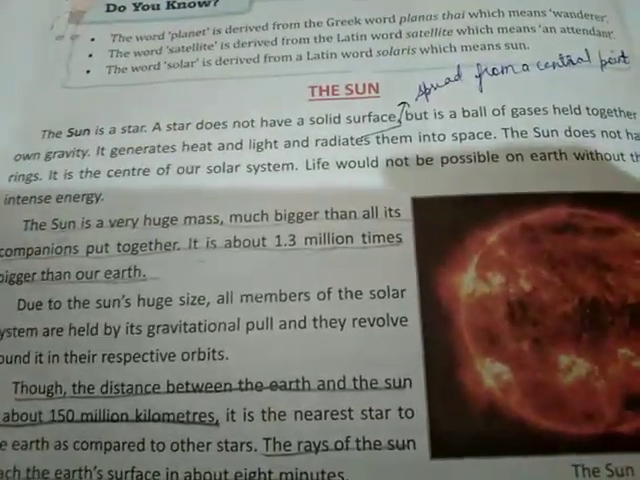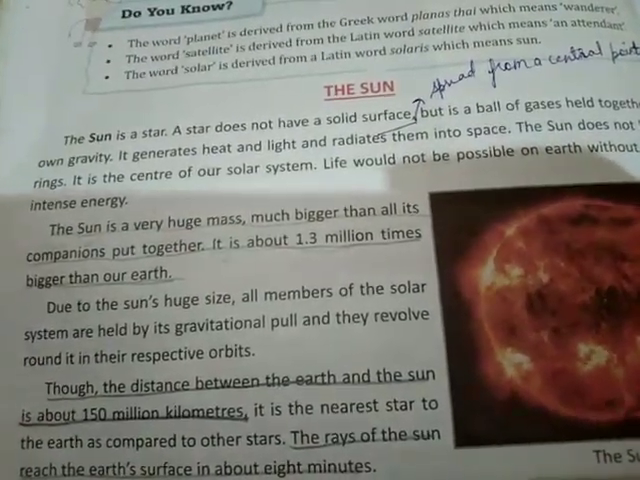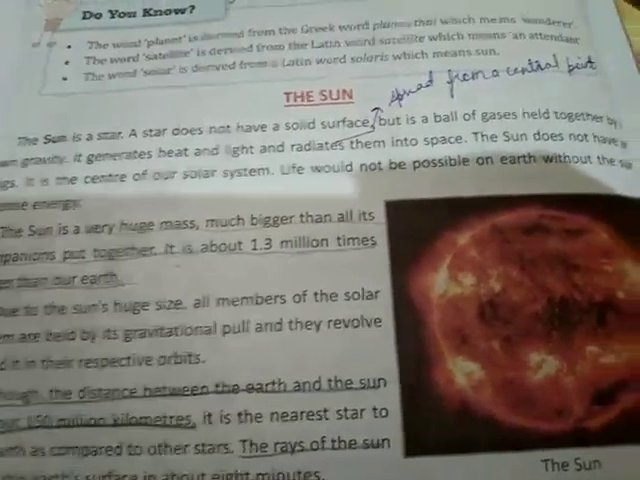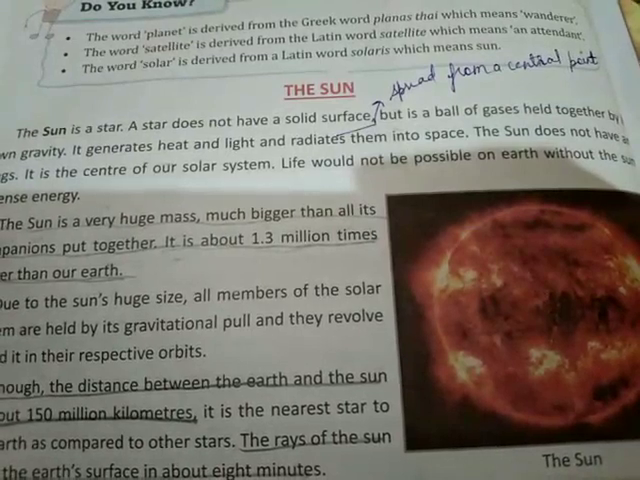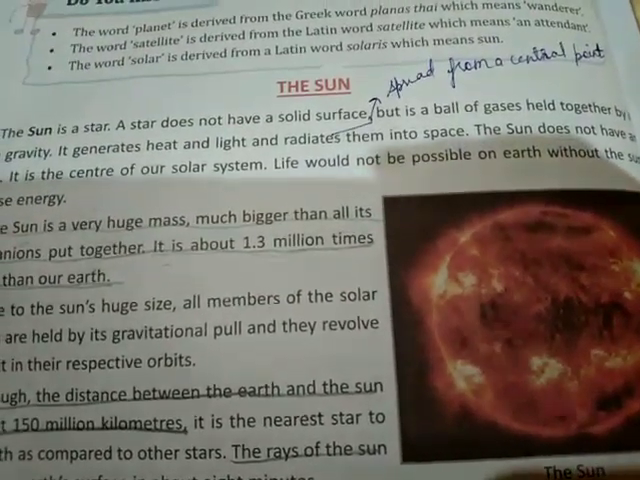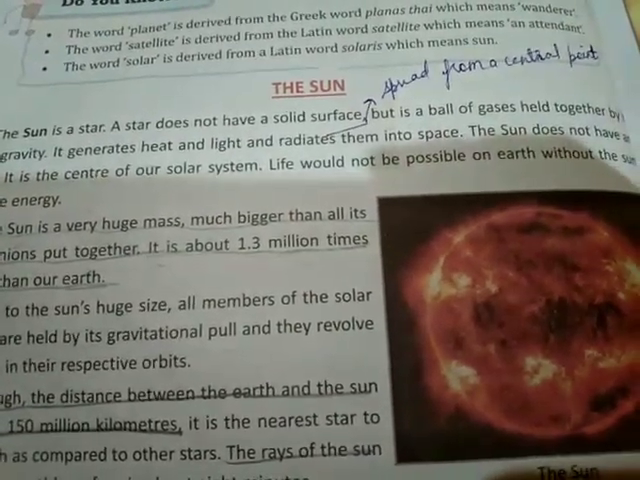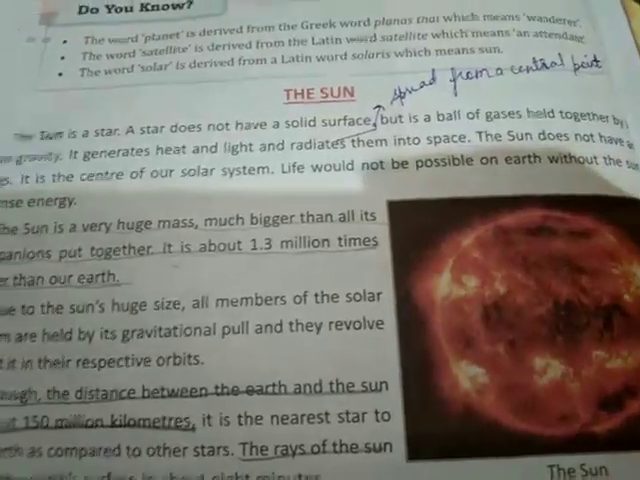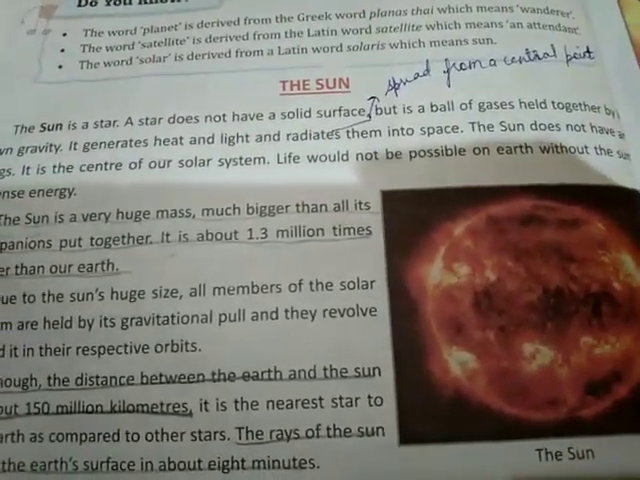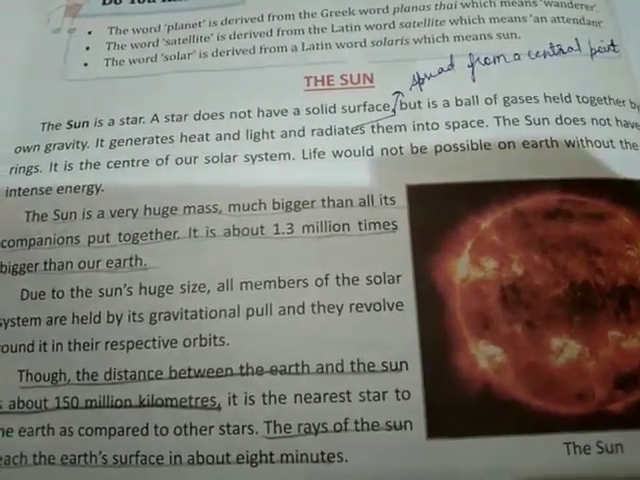The sun is a star. So the sun is a star. Very strange, but it has the characteristics of a star. Whatever qualities a star has, the sun has those qualities. A star does not have a solid surface, but is a ball of gases held together by their own gravity. So the sun is also not a solid surface, it is a ball of gases.